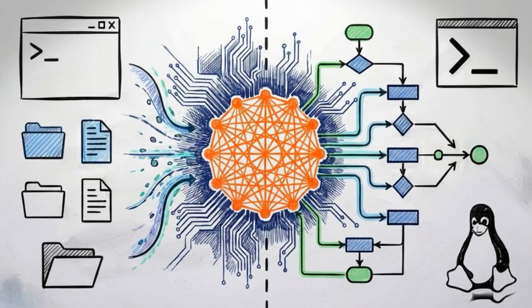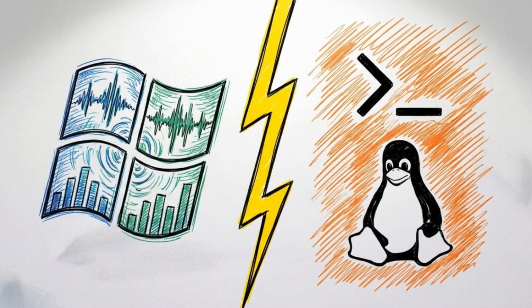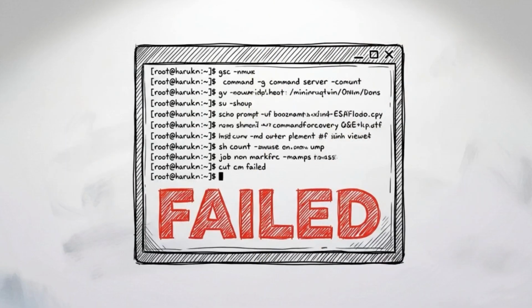The primary tool for this task is AI4Bharat's IndicTrans2, utilizing their 200 million parameter distilled model accessed via the IndicTrans toolkit. This introduces a structural tension. Our existing audio extraction pipeline operates natively on Windows, but the Indic translation toolkit is optimized exclusively for Linux. Forcing Linux-native AI tools onto a Windows host results in persistent build failures.